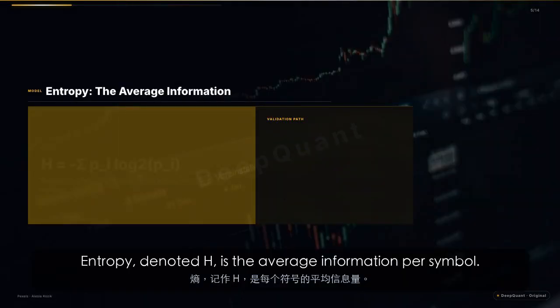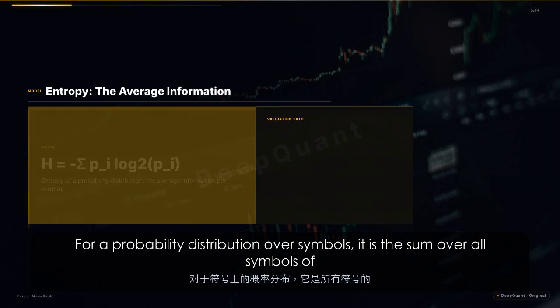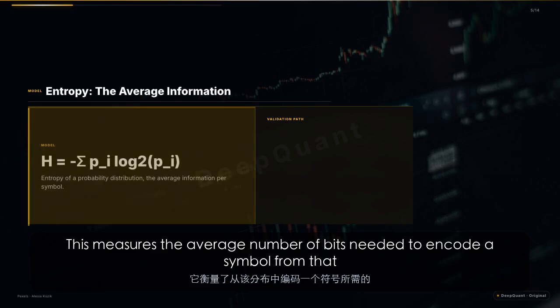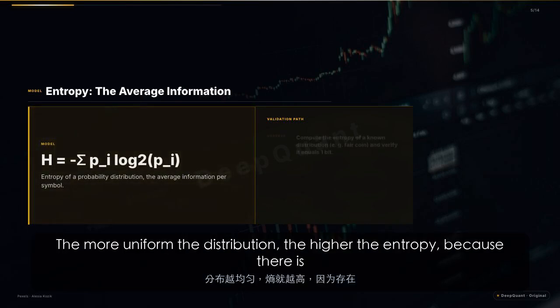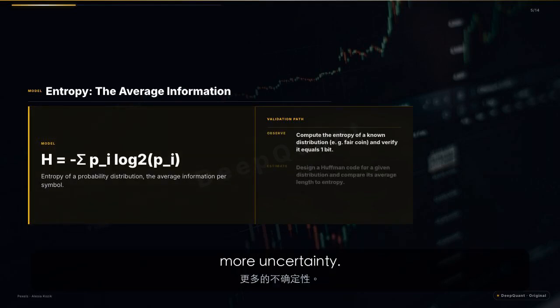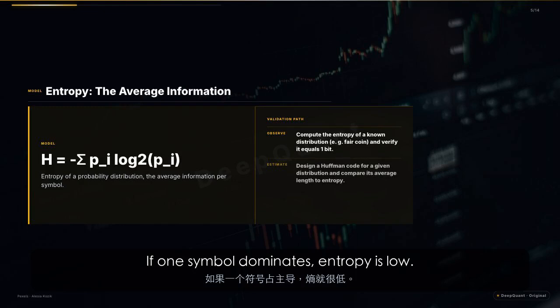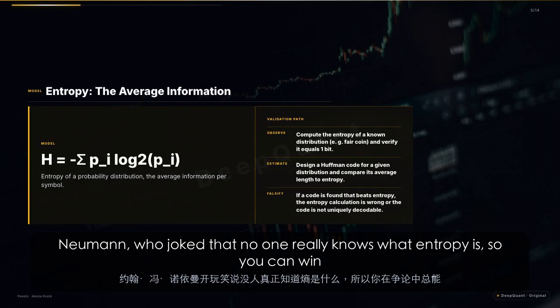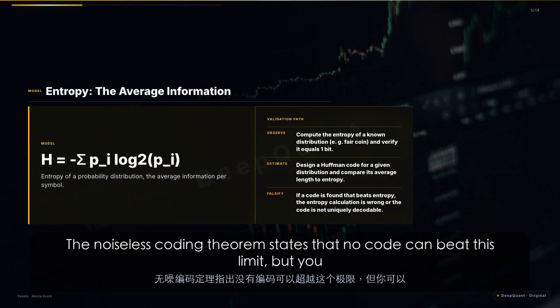Entropy, denoted H, is the average information per symbol. For a probability distribution over symbols, it is the negative sum over all symbols of p times log 2 of p. This measures the average number of bits needed to encode a symbol from that distribution. The more uniform the distribution, the higher the entropy, because there is more uncertainty. If one symbol dominates, entropy is low. Shannon named this quantity entropy after a suggestion from John von Neumann, who joked that no one really knows what entropy is, so you can win any argument.